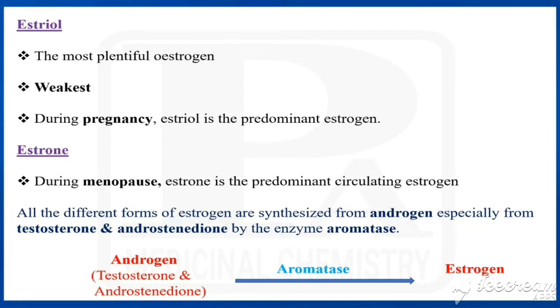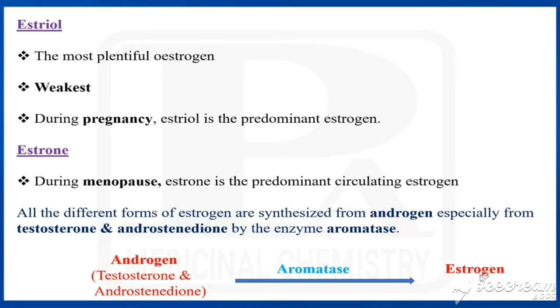Now we'll see the synthesis of estrogen. From where are we getting the estrogen? That is from androgen only; we are getting estrogen by means of the enzyme aromatase. Already we have seen this in metabolism of steroids. So what are the examples for androgens? Testosterone and androstenedione. These, by means of the enzyme called aromatase, would be converted to estrogen.